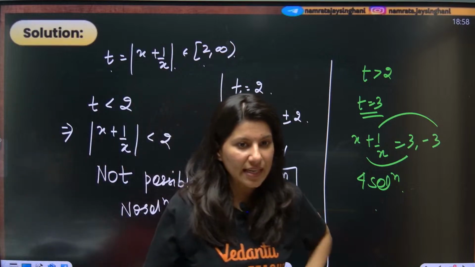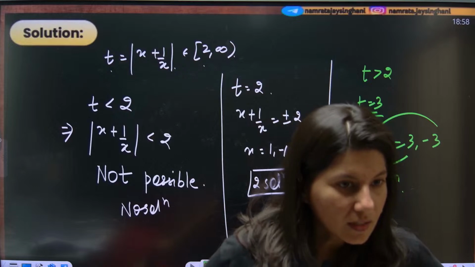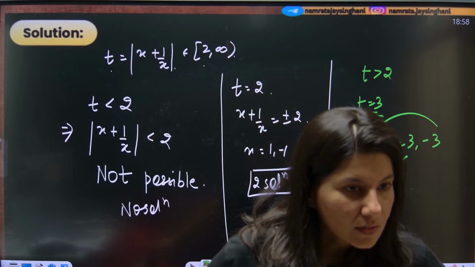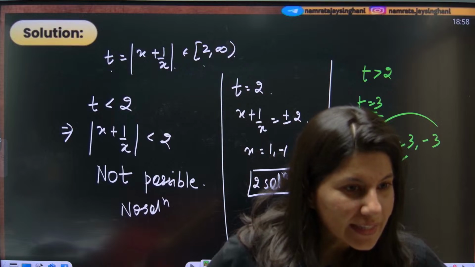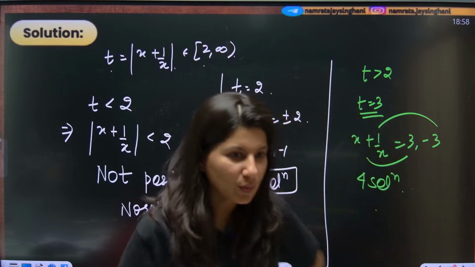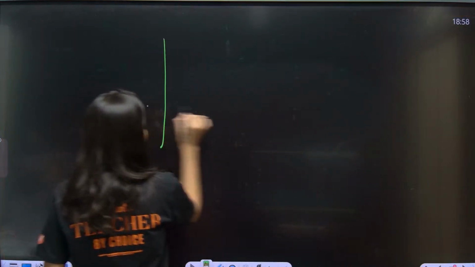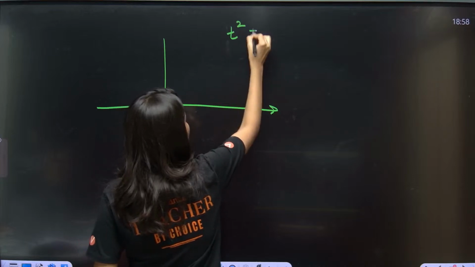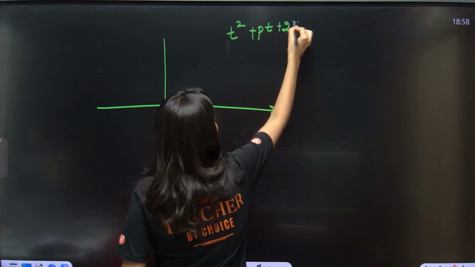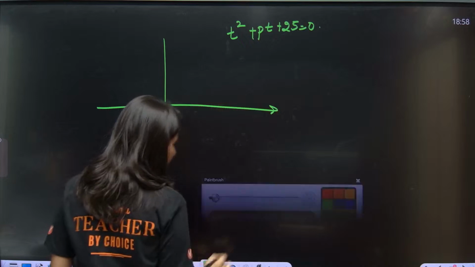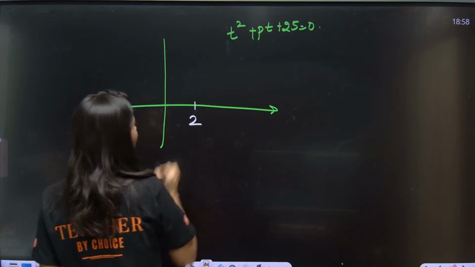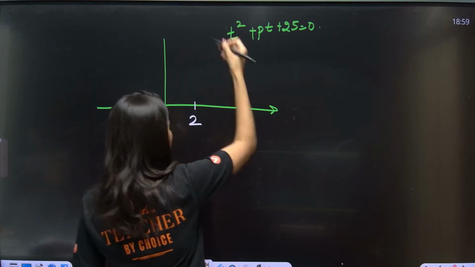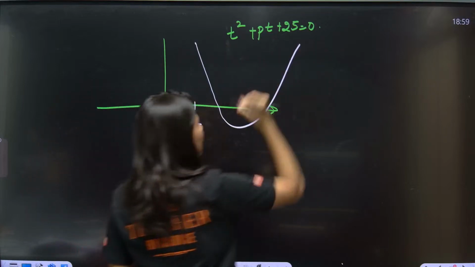Okay, one student is asking when it is possible for the quadratic equation to be greater than 2. I don't know what you are asking. Now, let me just draw a diagram. So you have t square plus pt plus 25 is equal to 0, correct? I am just thinking about multiple cases now. This is your 2. Suppose my graph is like this, let us think about different solutions.